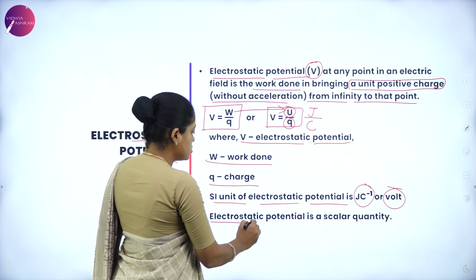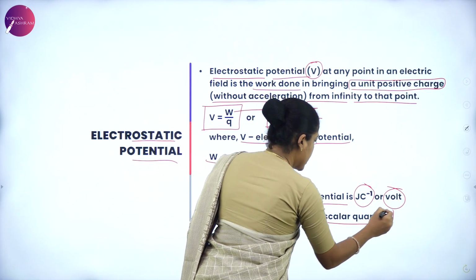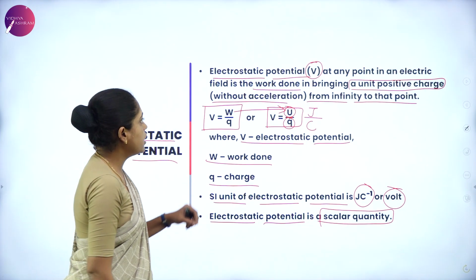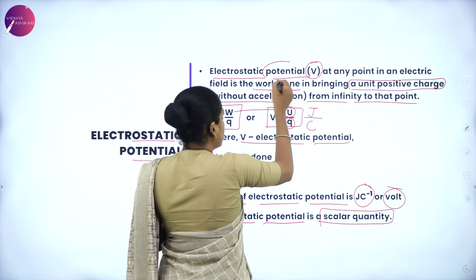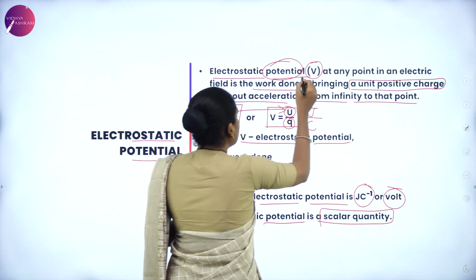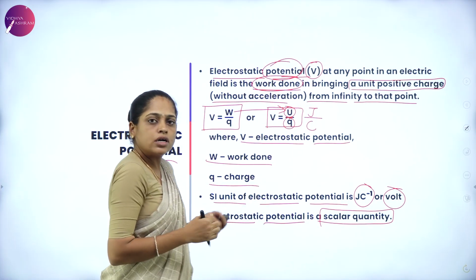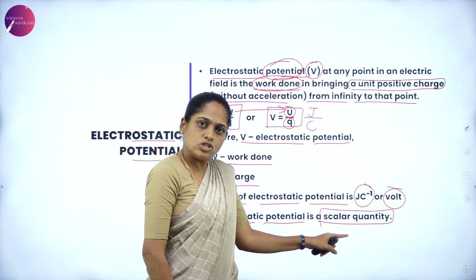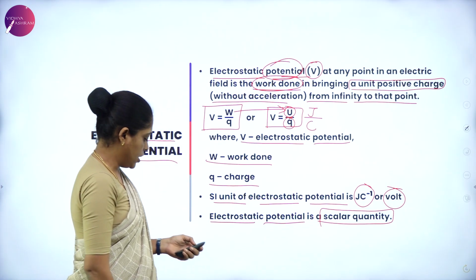And this electrostatic potential is a scalar quantity. Why is it a scalar quantity? Because electrostatic potential is nothing but work done, and work done is a scalar quantity. Therefore, electrostatic potential is a scalar quantity.